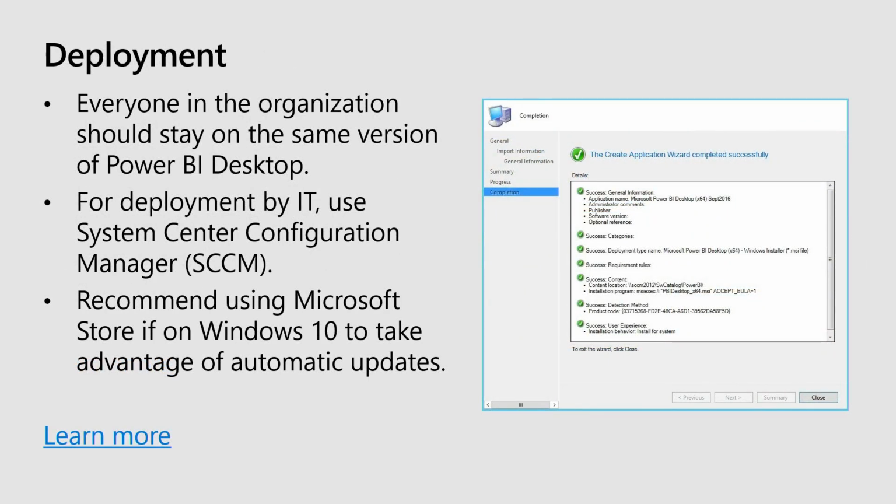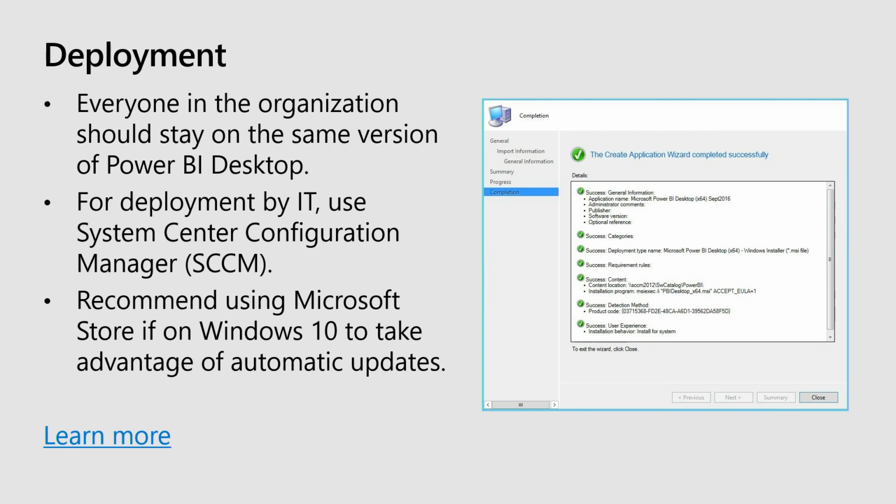As you work with many people in your team, we also recommend that everyone stays on the same exact version of the Power BI desktop. It would be a shame if you built out a report using some fancy new feature and then you shared it with someone who's still like 5 versions back and the thing's broken because that version of desktop doesn't know about that fancy new feature you're using. So we recommend everyone stay on the same version.